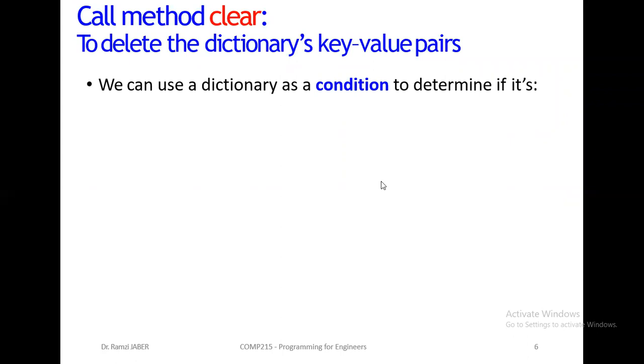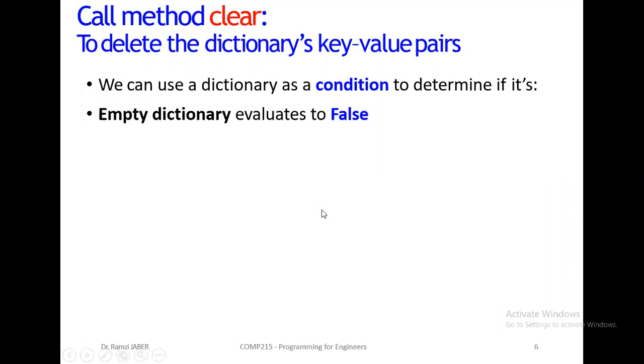Now let's go further. We can call the method clear to delete the dictionary's key-value pairs. We can also use the dictionary as a condition, without equality or inequality, to determine if it is empty.